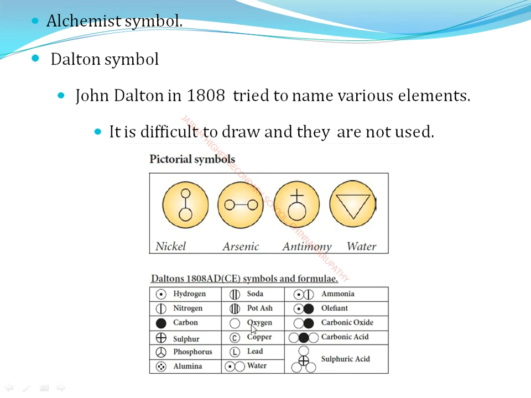John Dalton tried to name various elements this way, but the diagrams were difficult to draw, so we do not use these symbols.